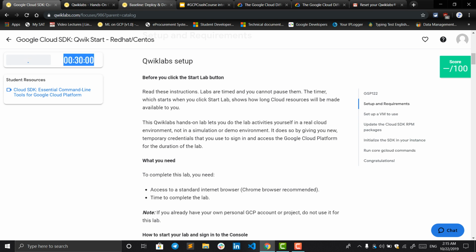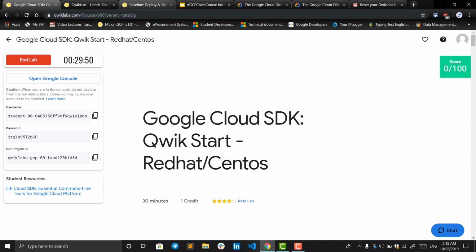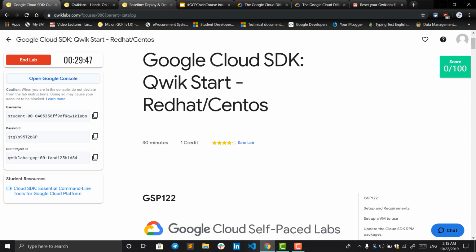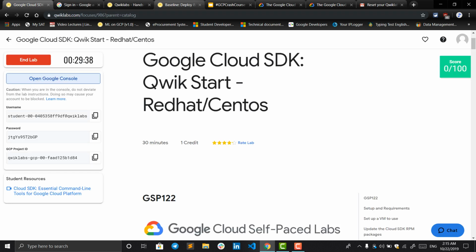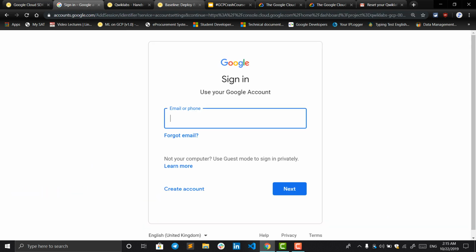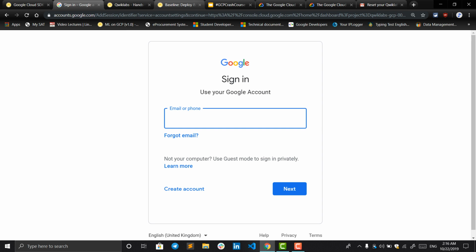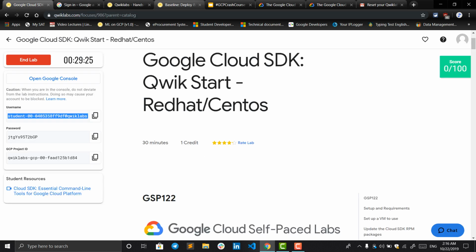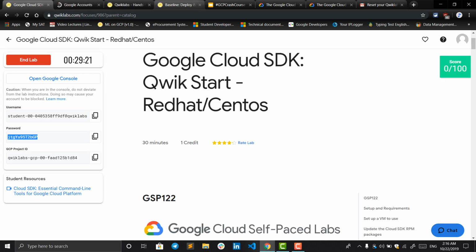So you will see the time will run 29 minutes 53 seconds, and you will see a prompt like this. The first thing to do is click on this, and you will be launching into a new tab to sign up on Google Cloud Platform. Make sure you don't sign up with your own account. You are given this email ID and password over here, so you just have to copy and paste them into the boxes. Okay, so you're good to go now.